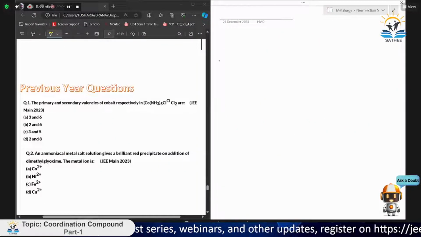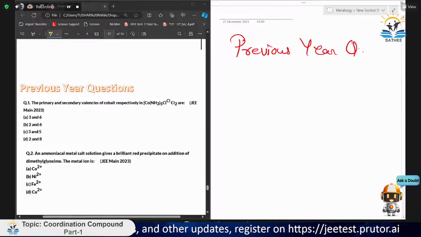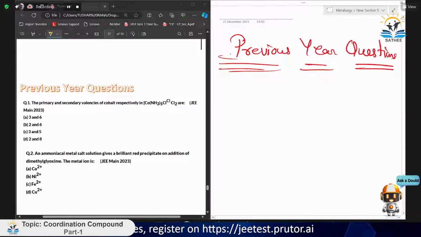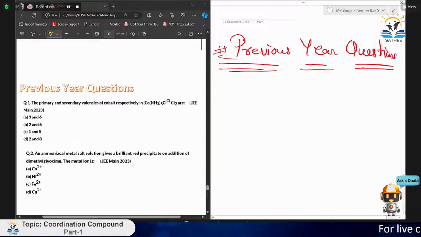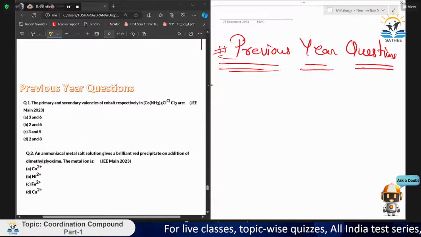Okay, so let's write previous year questions. I also want to tell you that this chapter covers a decent amount of weightage in the full chemistry portion, I think around 5 to 8%. It is a very big amount, because it is a very important chapter also. So let's move on to the question part. Question number 1: the primary and the secondary valence. It came in JEE Main 2020. I have taken these questions from recent papers, as given by a student.